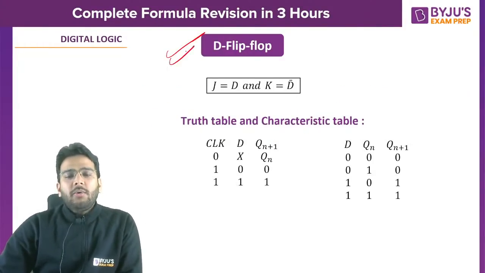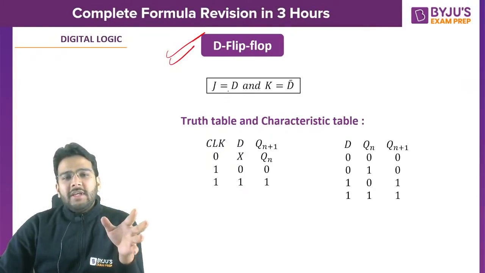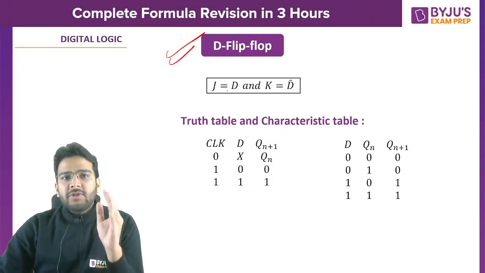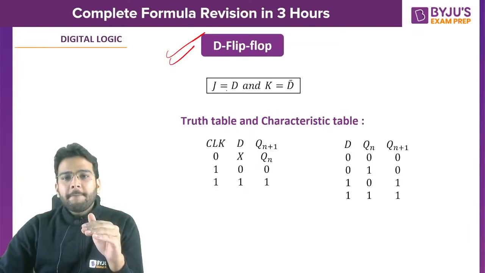Now let's talk about D flip-flop. What we do in D flip-flop, whatever is the input D, we are going to give directly to J. That means J will be equal to D. And yes, Unnati, it is K complement Qn only. K complement Qn only, okay?